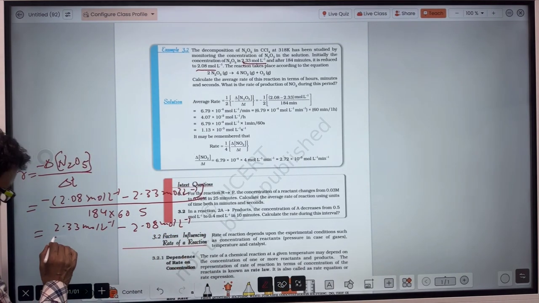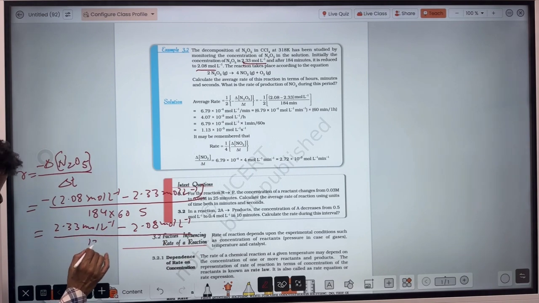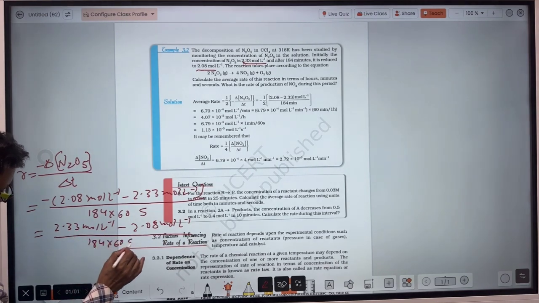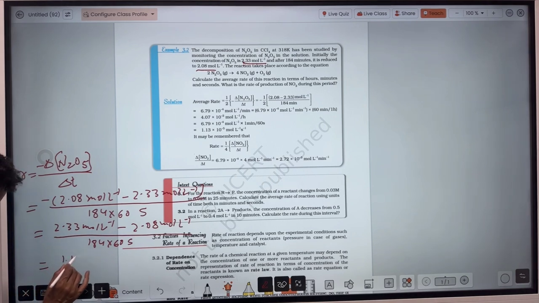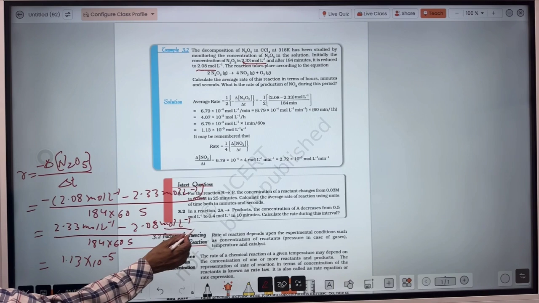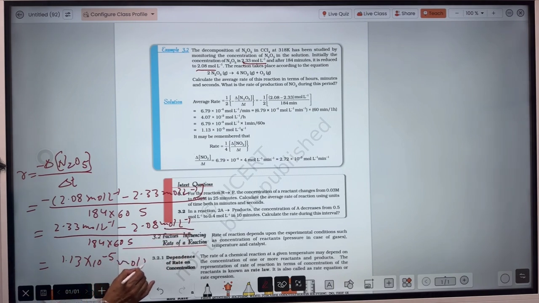That upon time interval, say 184 into 60 seconds. When you now calculate this, how much is coming? After solving, it will come 1.13 into 10 power minus 5. And that's why here it is mole per liter, so mole per liter per second.